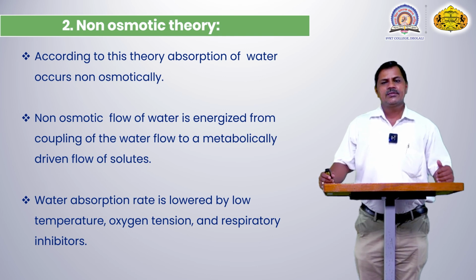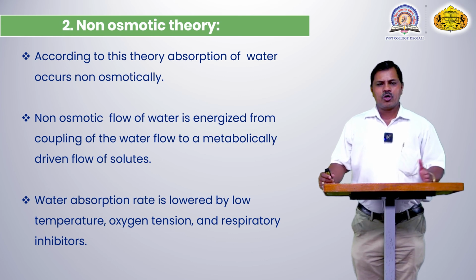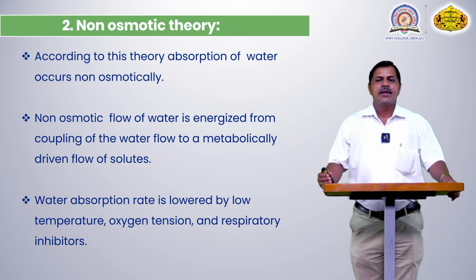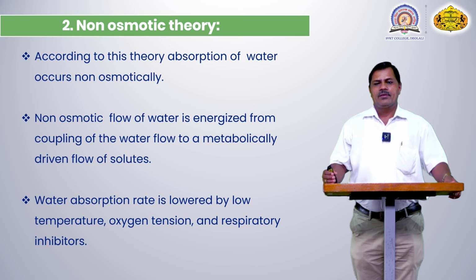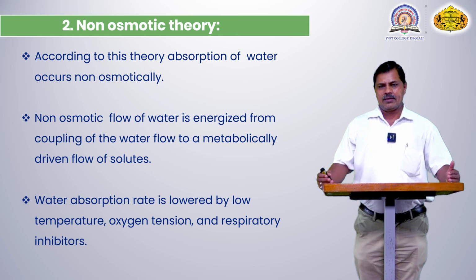Then the non-osmotic theory says that, according to this theory, absorption of water occurs non-osmotically. Means the osmotic process does not take place inside the plant here. The non-osmotic flow of water is energized by metabolic activity during the flow of solute from the root to the upper part of the plant body.